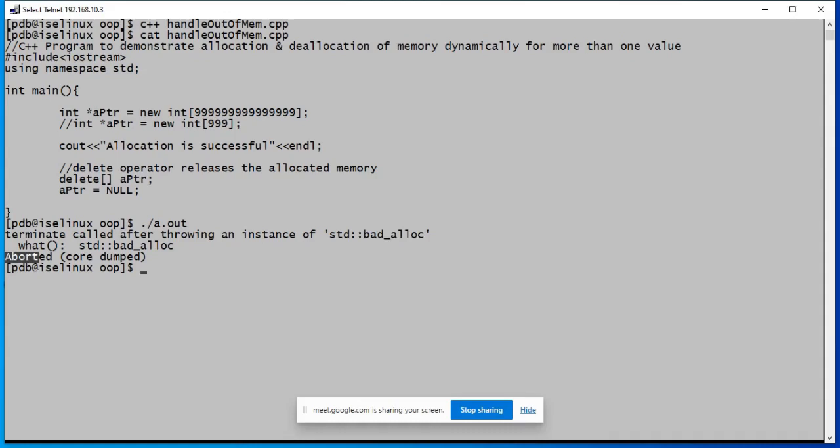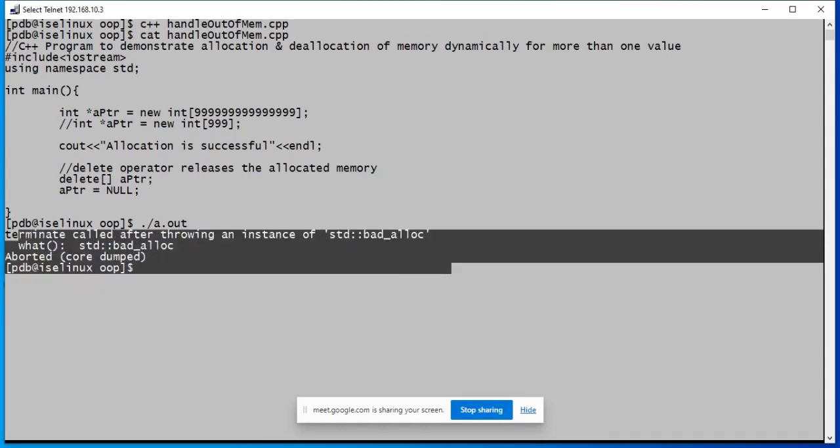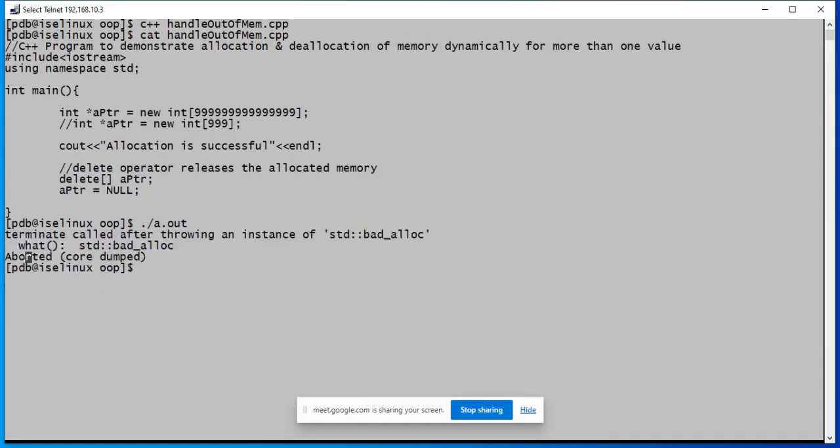So instead of a message with these words, it will be more meaningful, more clear if you can display a message something like, you have requested huge memory which is not available with the operating system.